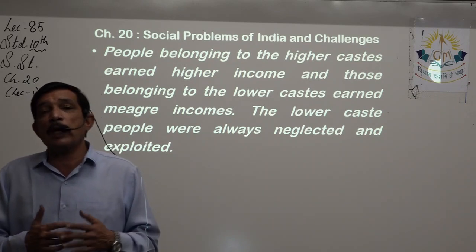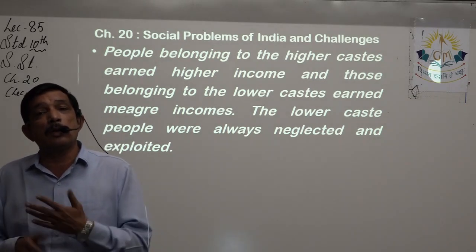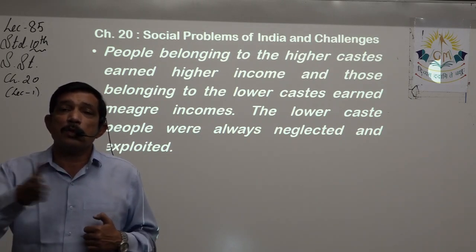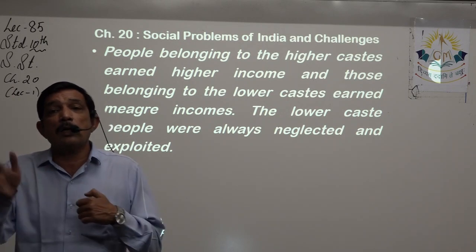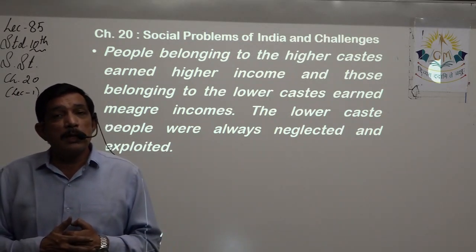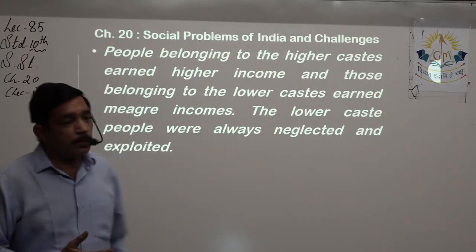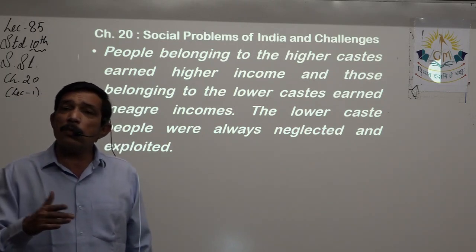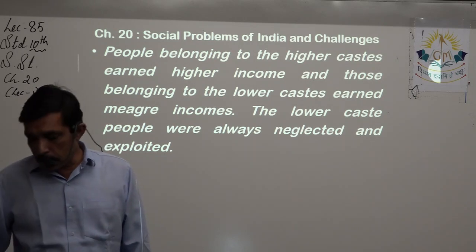So what happened? They had to do all the manual work, all the dirty work in the society. So they were discarded out of the town, they were discarded from the normal society, and thus the lower caste people were neglected and exploited, because they were poor and helpless.